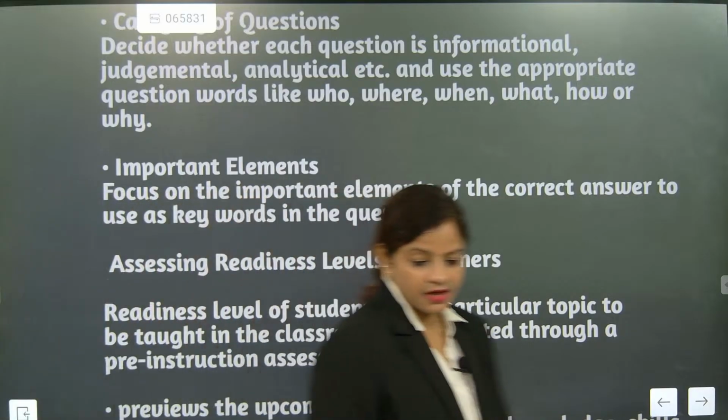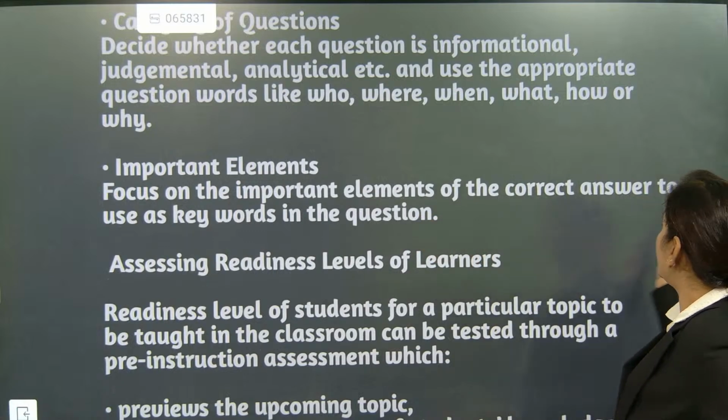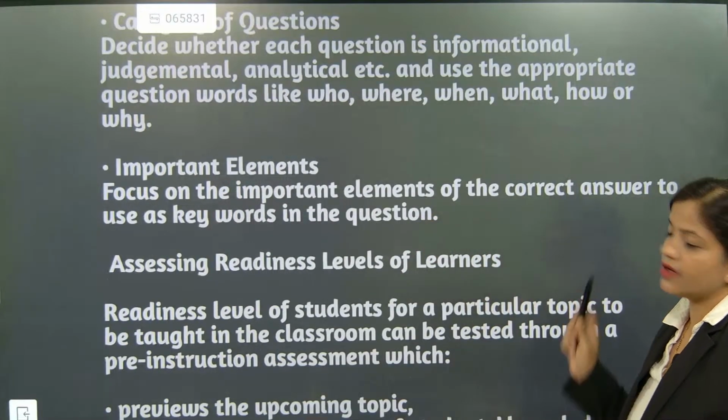Now all set. All monkeys were shouting. Now look here. Focus on the important element of a correct answer: use the keyword in the question.